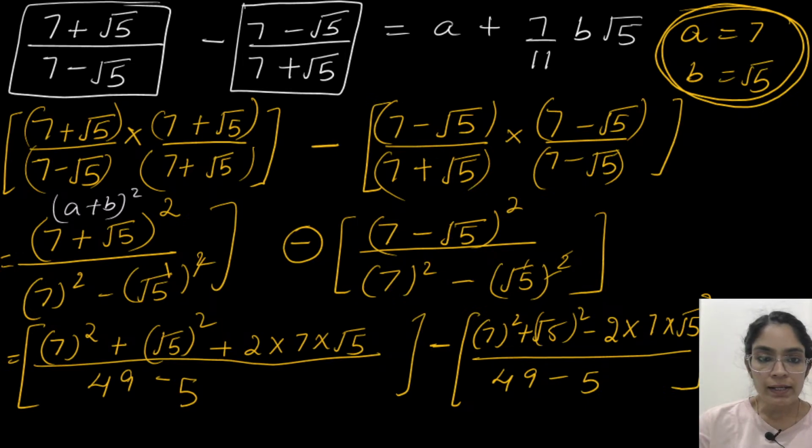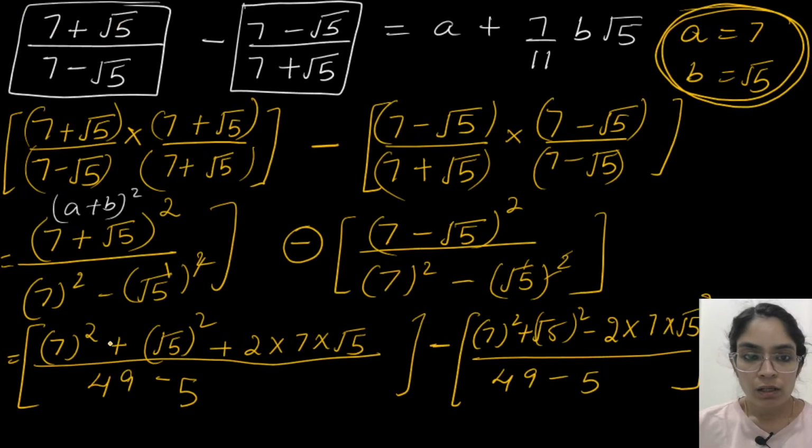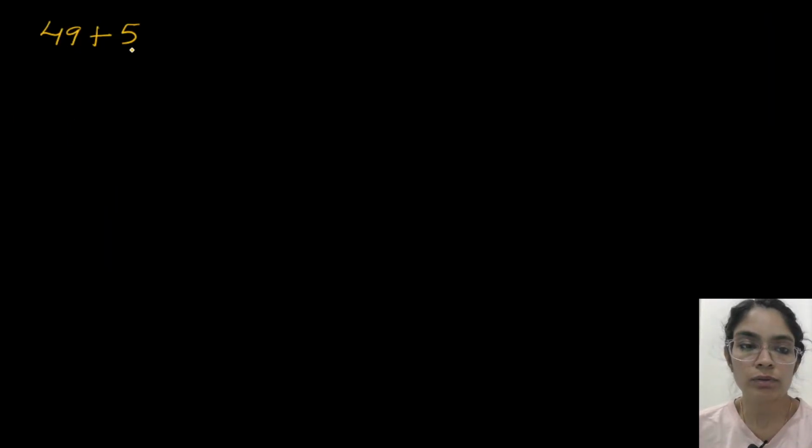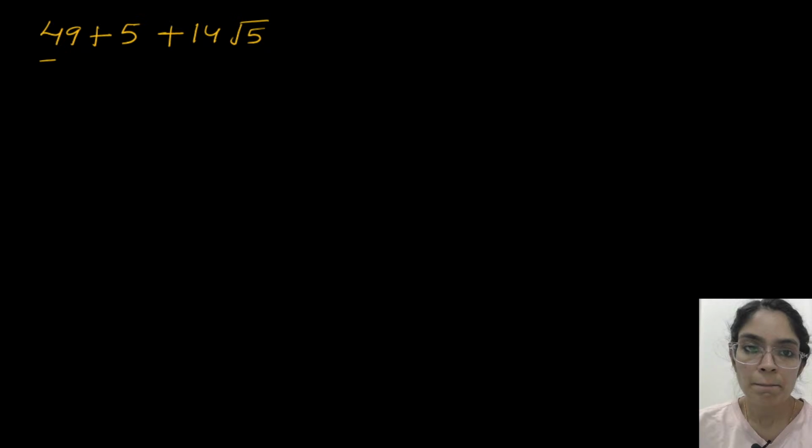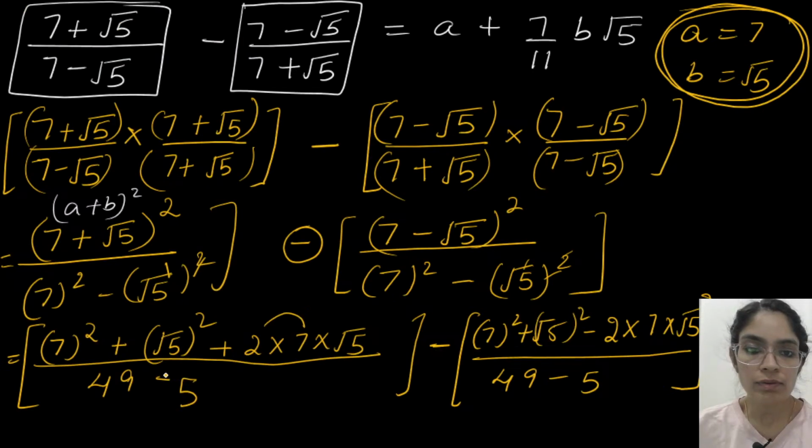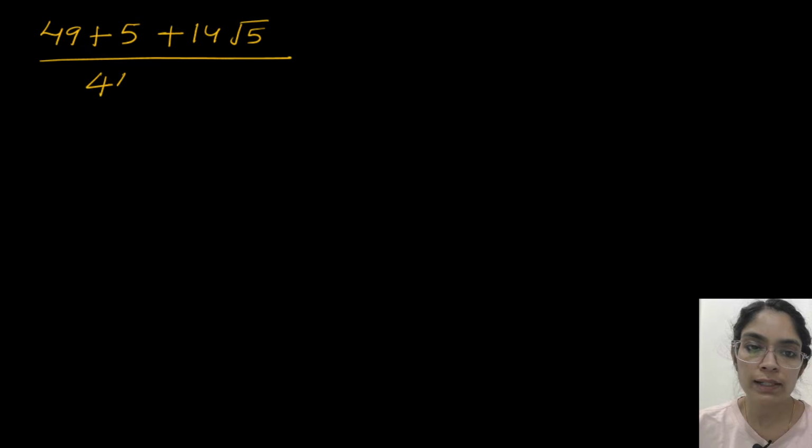So 49 plus 5. Then 2 into 7 is 14, 14 into root 5 is 14 root 5, so plus 14 root 5, and the denominator is 49 minus 5, which equals 44.